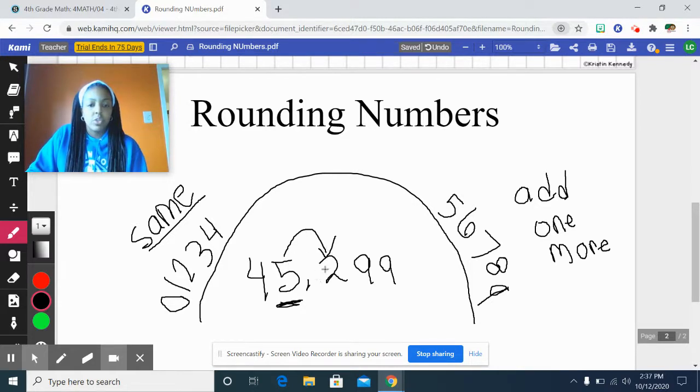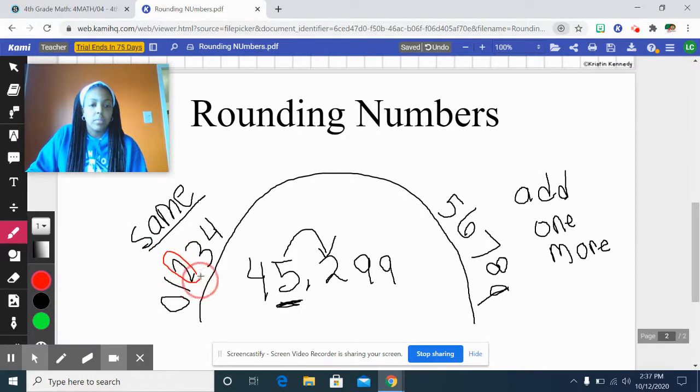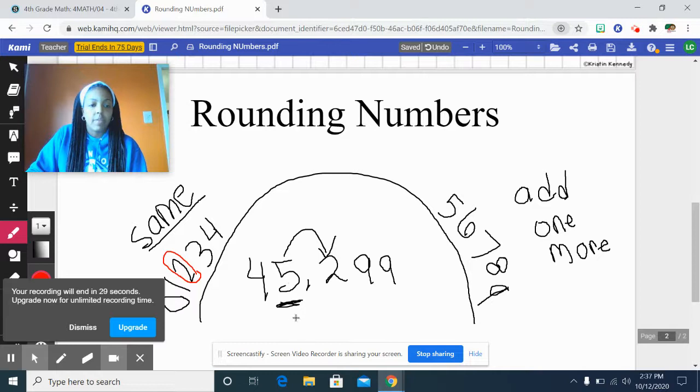What is this 2 telling the 5 to do? If you said stay the same, you are correct. Let's find the number 2 on our rounding roller coaster. The number 2 is here, and it tells it to stay the same. So that 5 is going to stay the same.